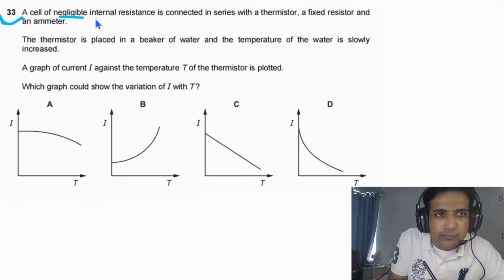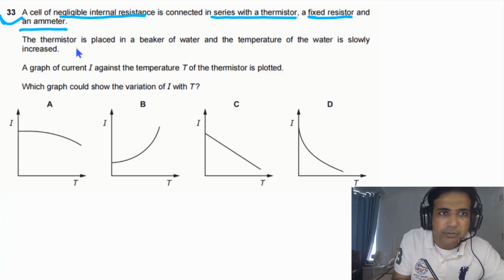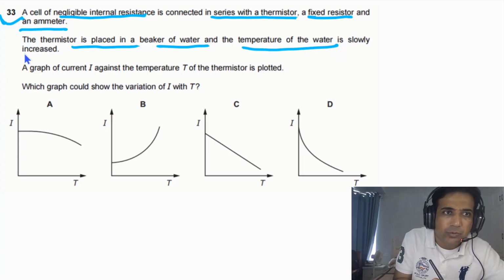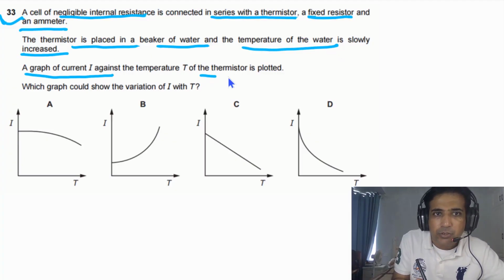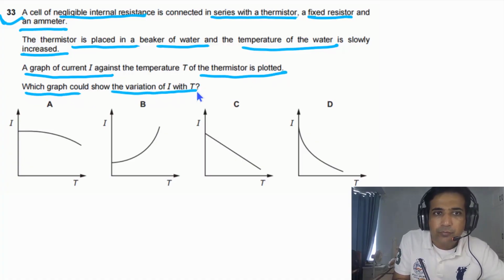The question says a cell of negligible internal resistance is connected in series with a thermistor, a fixed resistor, and an ammeter. The thermistor is placed in a beaker of water and the temperature of the water is slowly increased. A graph of current against the temperature T of the thermistor is plotted. Which graph could show the variation of I with T?